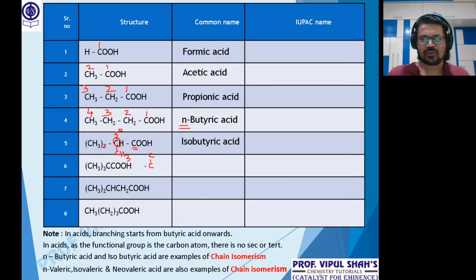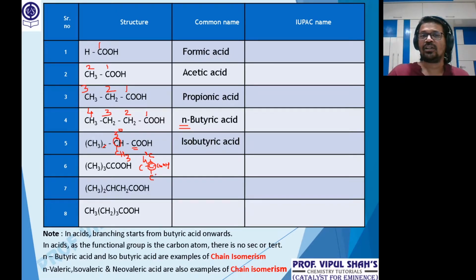CH3 thrice. So I'm just putting carbon, okay? It's understood they are methyl. And on one side I have COOH. Is one carbon directly attached to 3 other carbons and the functional group? Yes, it should be tert. But for tert, the center carbon's nature should be 3 degree. But what's the nature? It's 4 degree because the functional group is a carbon. Clear? So can I call this tert?